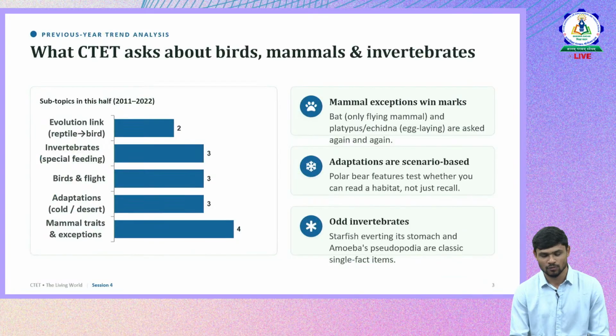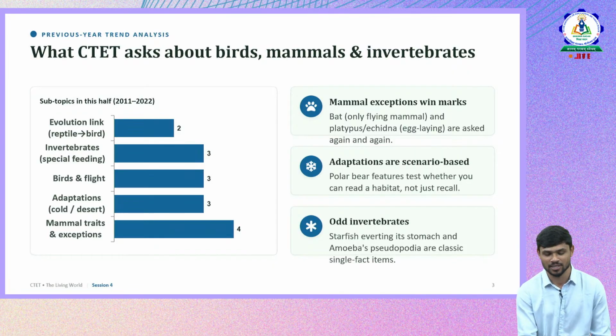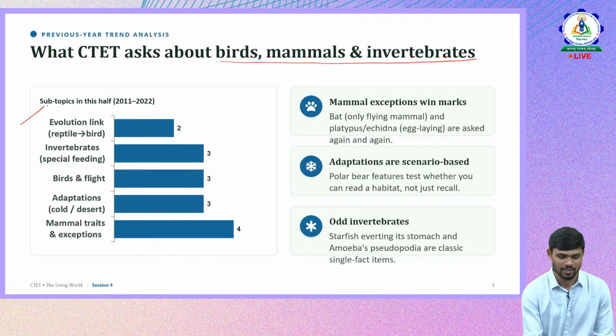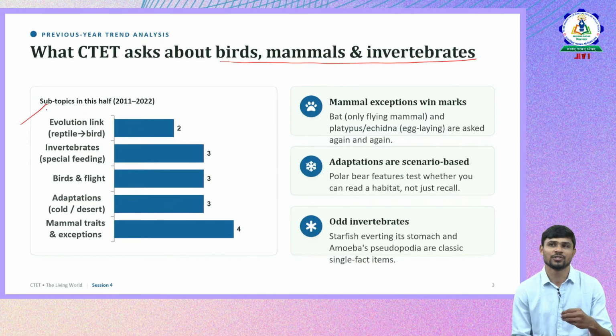So let us go forward and understand on what concepts CTET is focusing more, on what concepts they were asking more questions and repeated questions with respect to animal kingdom, and within animal kingdom with respect to aves, mammals and invertebrates. So our focus is aves, that is birds, mammals and invertebrates. Just look at the left side here. These are the concepts which CTET was trying to test frequently every year.